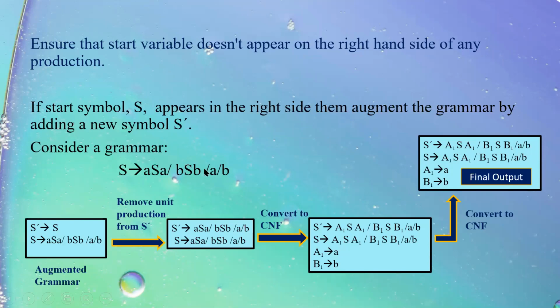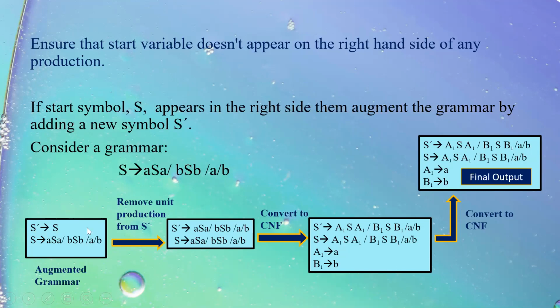Say for example, I have a grammar S tends to A capital S A, B capital S B, or A or B. Now since capital S appears on the right side of the productions, I need to remove it. In order to remove it, I have introduced a new production S dash tends to S. Now what is my start symbol?